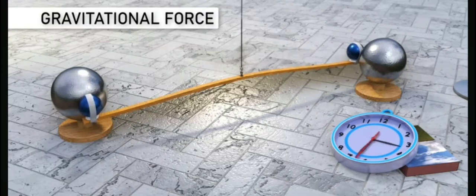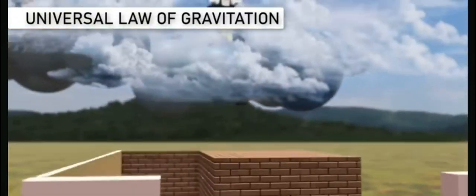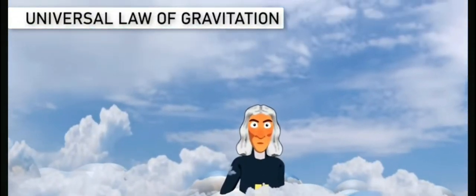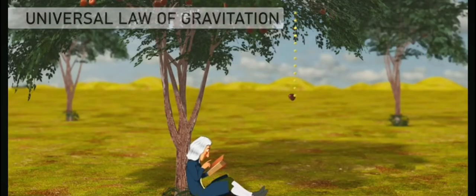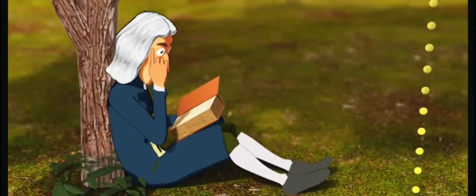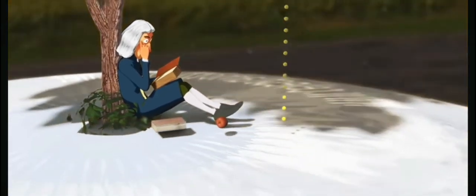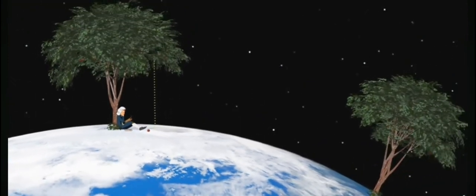This force of attraction happens due to the gravitational force. It looks interesting, right? Let's learn a few more details about the universal law of gravitation and how Sir Isaac Newton discovered this very important law. As we all know the story, an apple fell down from a tree, which started Newton thinking. Let's assume there is one more apple tree that is far away from the current tree, and an apple falls from it as well, as shown.